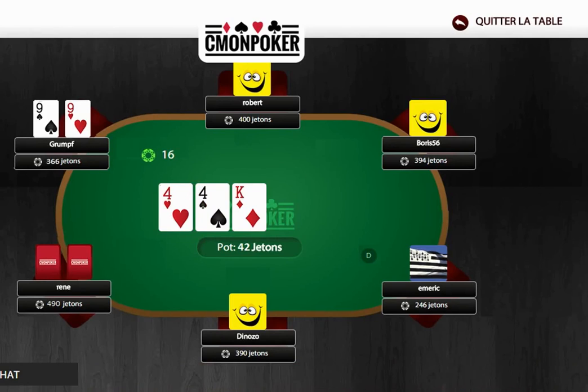Here is the case of protection. So we have a pair of 9s. The flop is a king, a 4, and a 4. So we shouldn't place a bet based on value because here there are quite a few hands that could be better than ours. But we're going to make them pay.